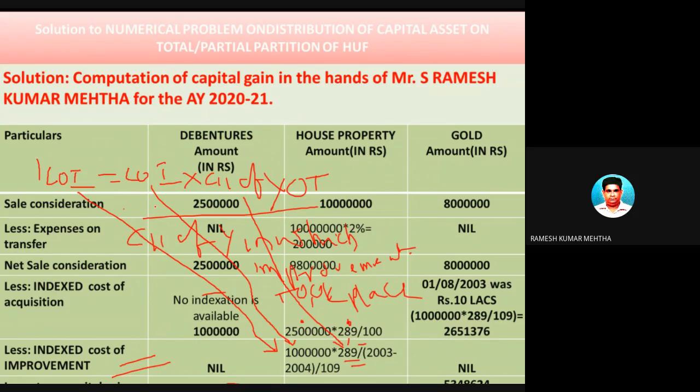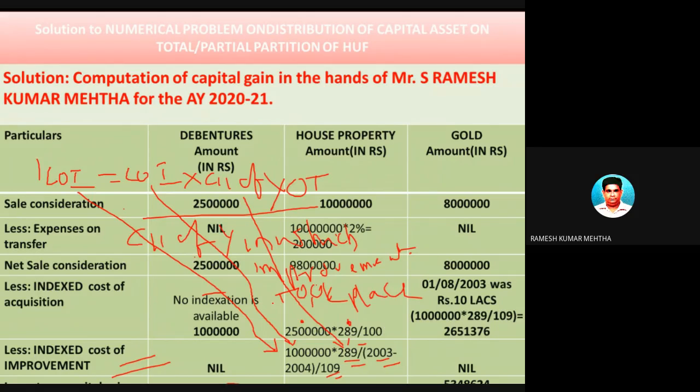By CII of the year in which the improvement took place. The improvement took place in the year 2003-2004, and the CII of 2003-2004 is 109. You can subsequently look also.